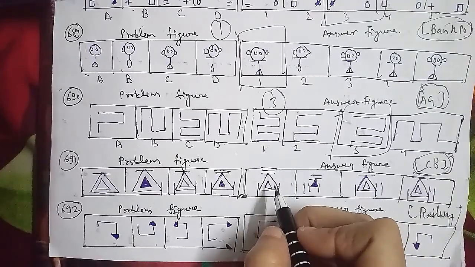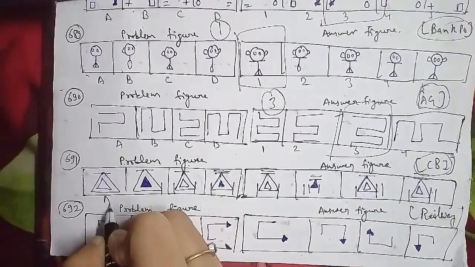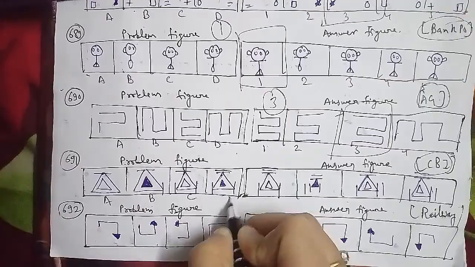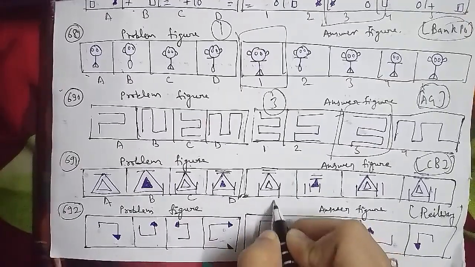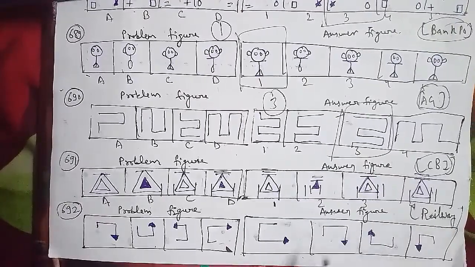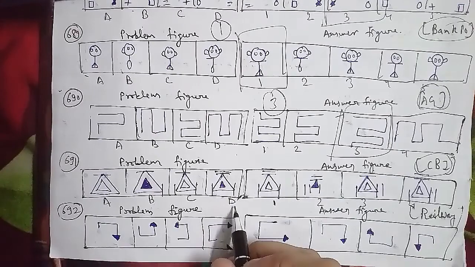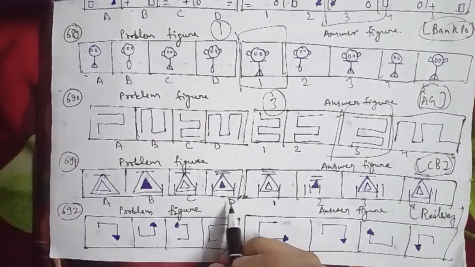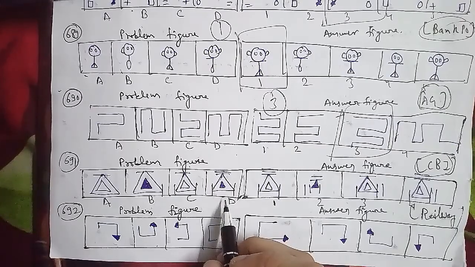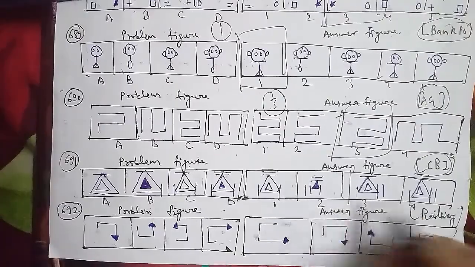Now we'll go ahead further with another question that we have to discuss, and that is your 692nd question of the session here, and that is your problem figures, and these were the answer figures. This has been named as figure A, that is named as B, and figure C, and figure D here, and in the same way, this has been named as 1, this is 2, 3, and 4 respectively, which is a very important question because this has